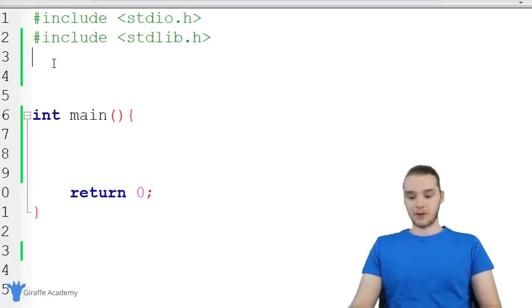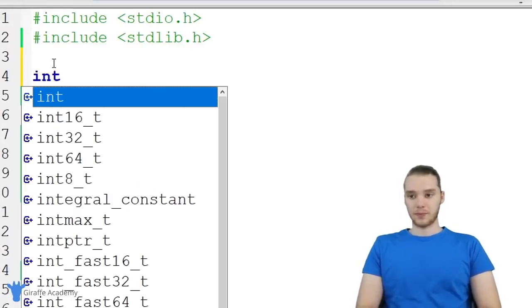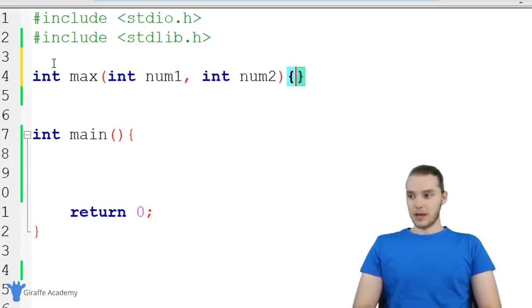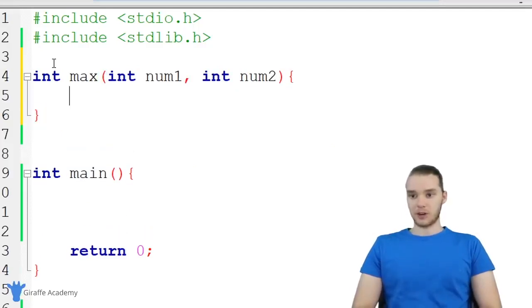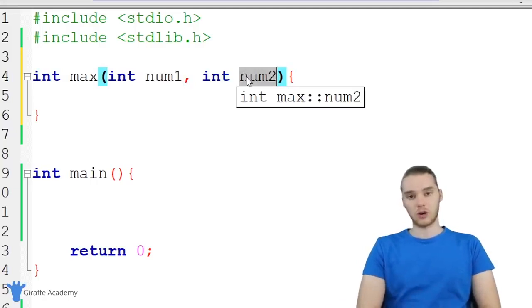I'm going to make this function up here, and it's going to return an integer, and I'm just going to call it max, and it's going to take as parameters two integers. So it's going to take an integer num1, and another integer num2. And now we'll make the actual function body. Inside this function, our job is to figure out whether num1 is the biggest or num2 is the biggest, and we're going to return the biggest to the caller.